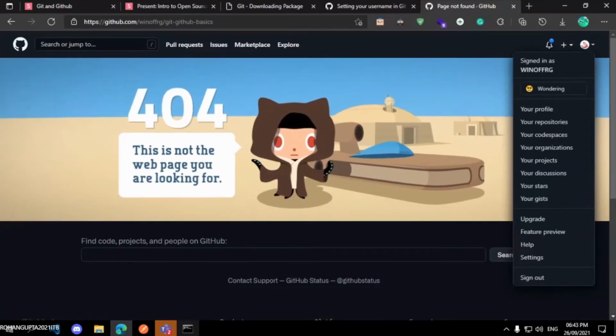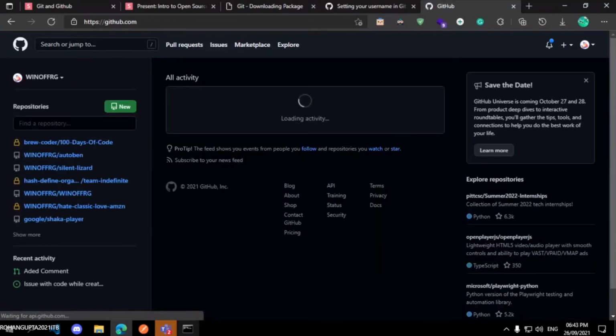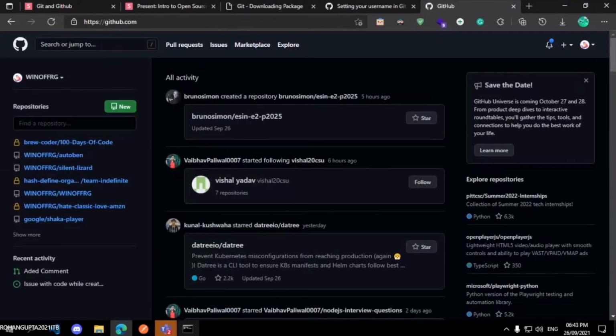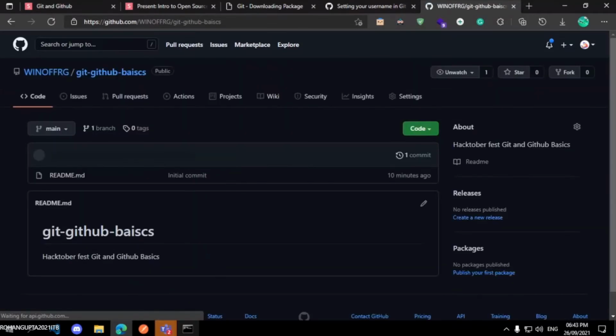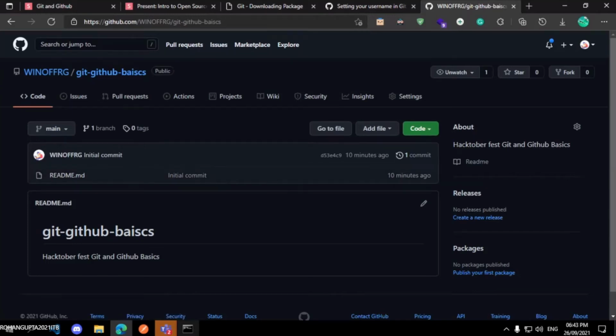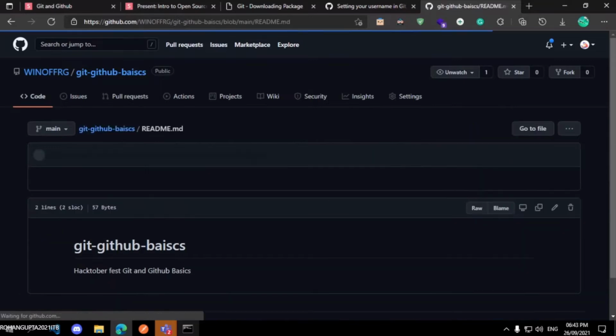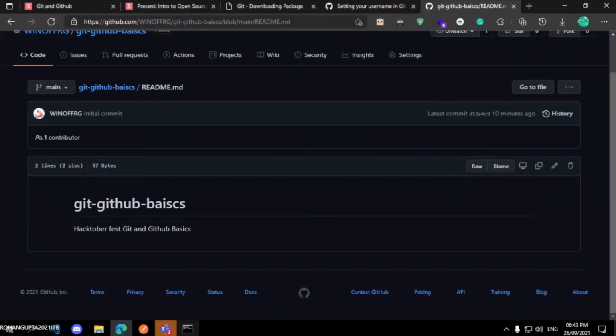Here is my GitHub basics repository, and here is the file, that readme.empty file. Okay, now let's open this file and see what's inside it.